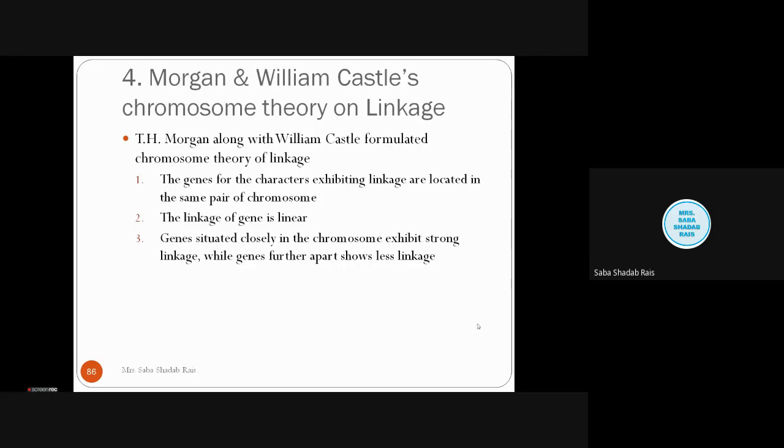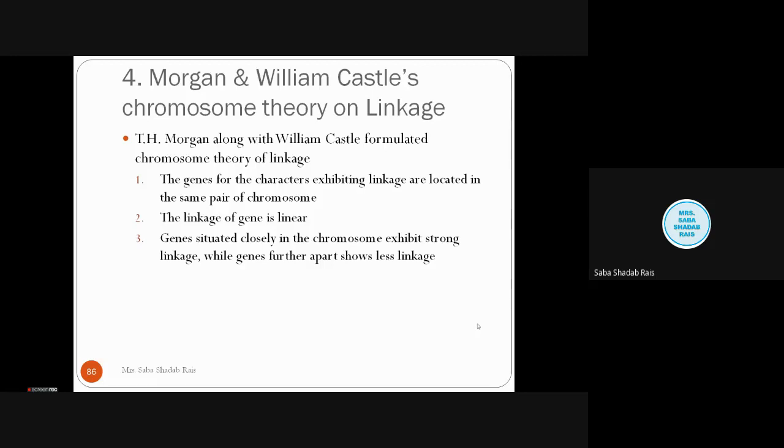Genes situated closely on the chromosome exhibit strong linkage, while those further apart show less linkage. What is this? Situated closely, then situated further apart. What does it mean? We have learned that each gene has a perfect place on the chromosome, and we have given the name locus to it.